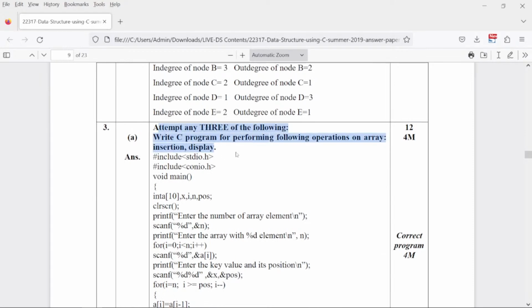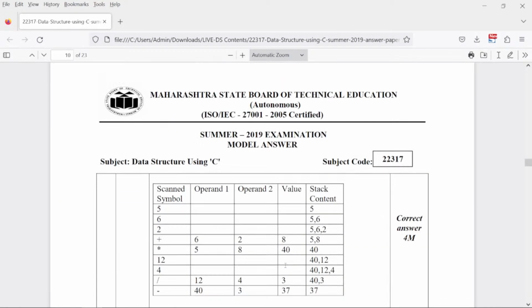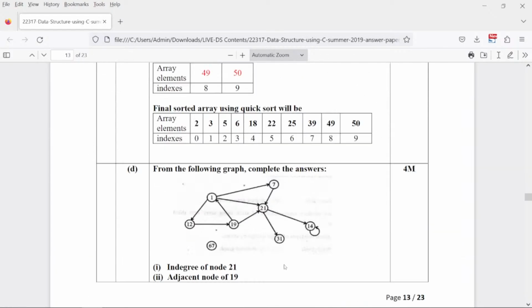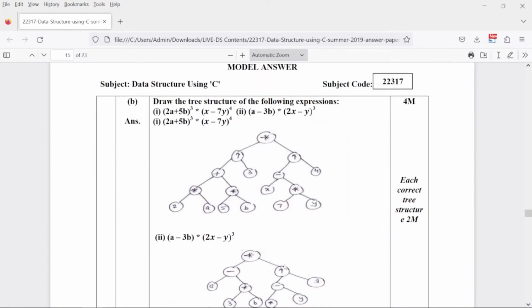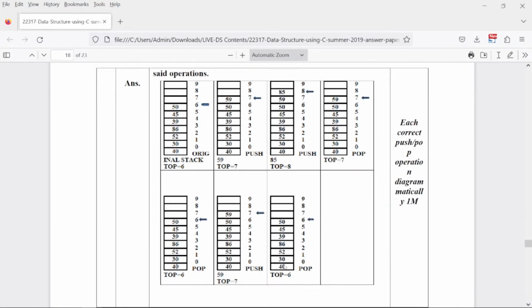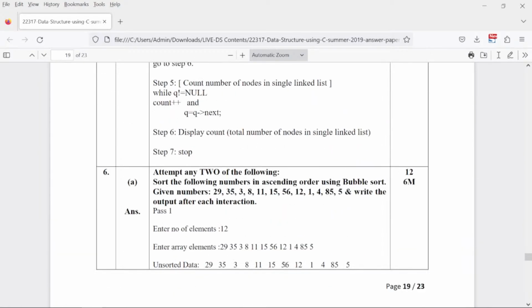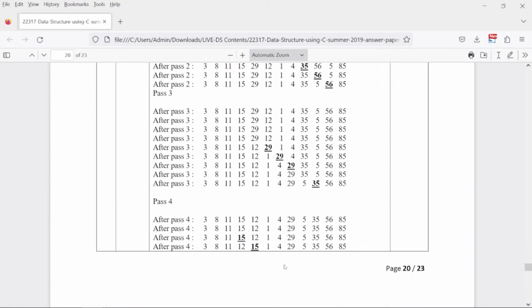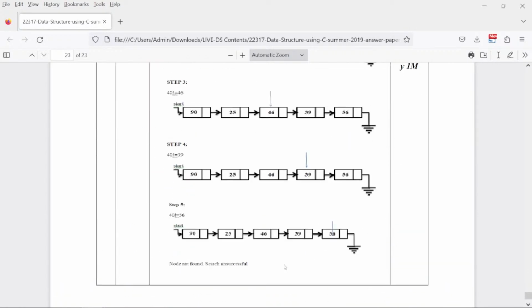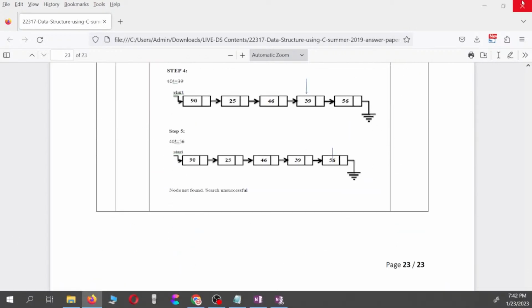Then a C program for operations on an array. That can be important. Expression trees can be important. Yeah, that's it from this paper.